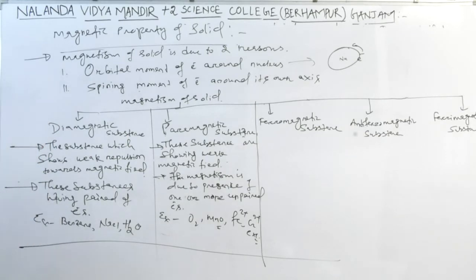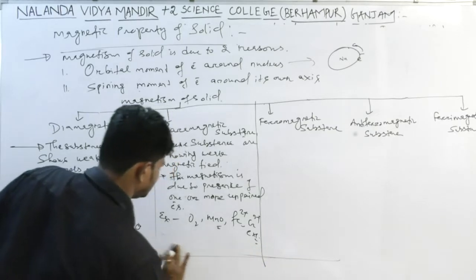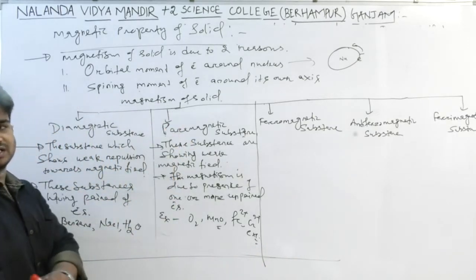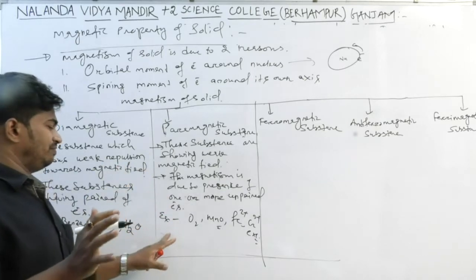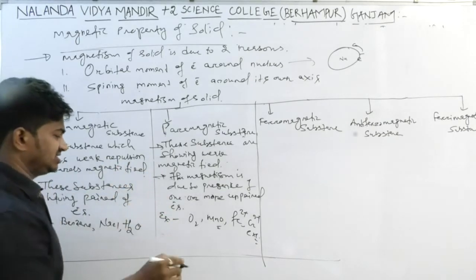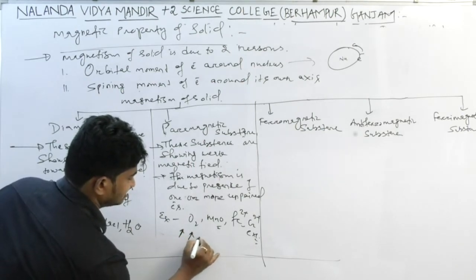These are paramagnetic substances. One thing I want to tell you is that for paramagnetic substances, the movement of magnetic lines is a random movement. Means the movement of magnetic lines is like that.